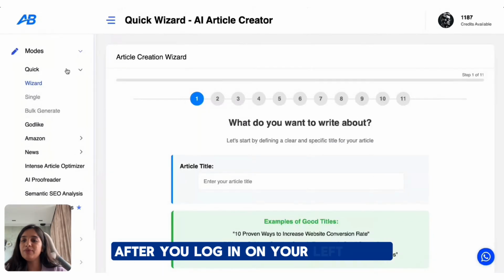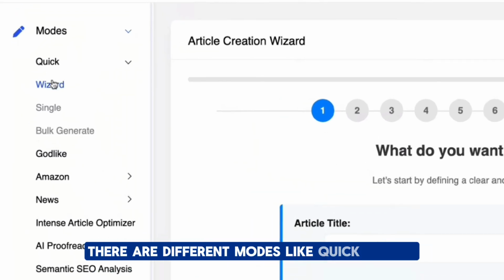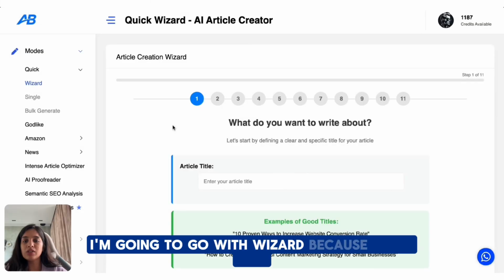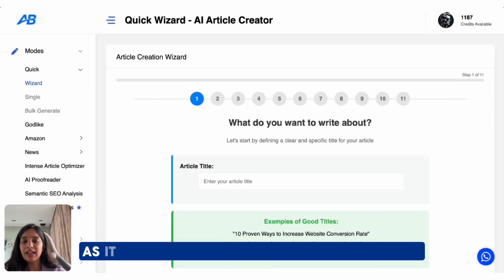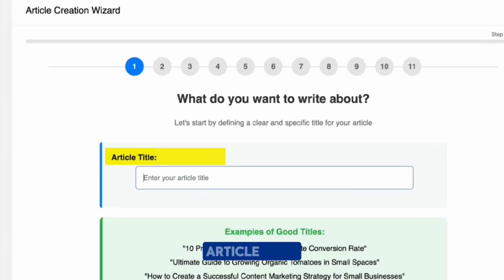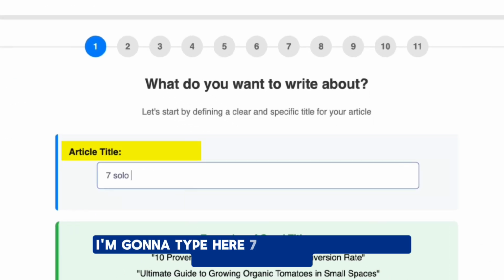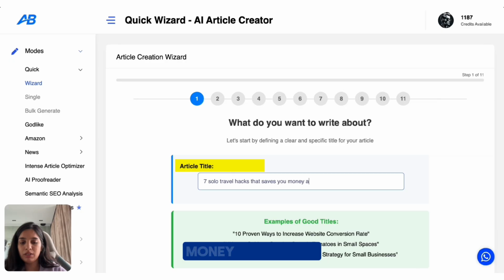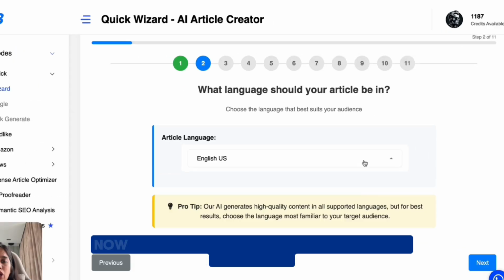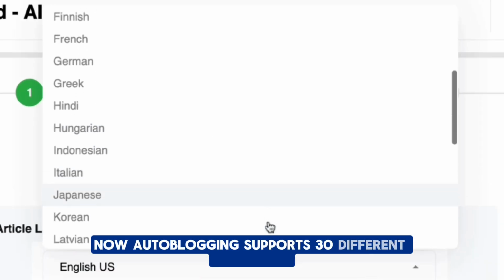After you log in, on your left panel, there are different modes like quick, wizard, single, bulk generate. I'm going to go with wizard because I like how it guides me through each setting clearly so I don't miss anything. Article title, I'm going to type here 7 solo travel hacks that save you money and stress. Next, article language. Now, autoblogging supports 30 different languages.